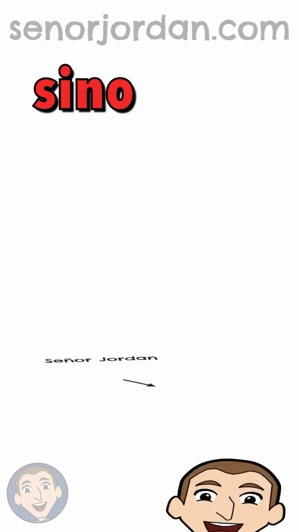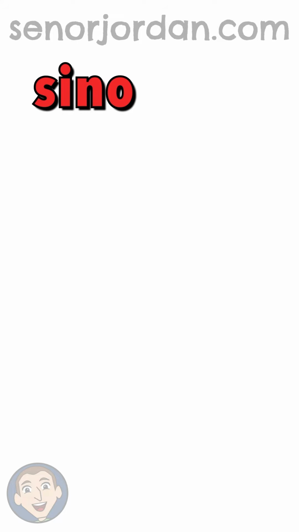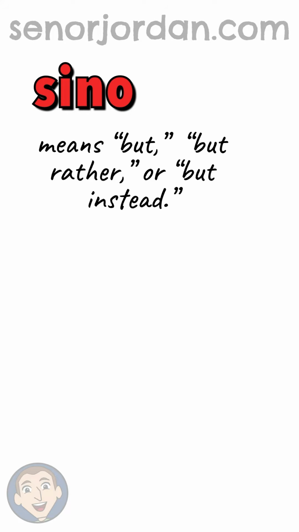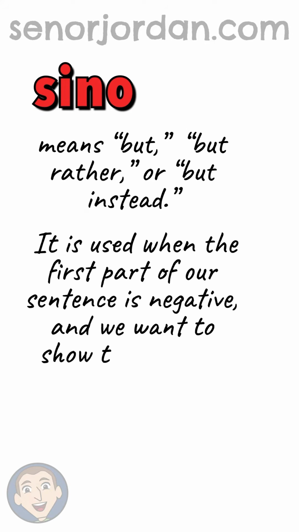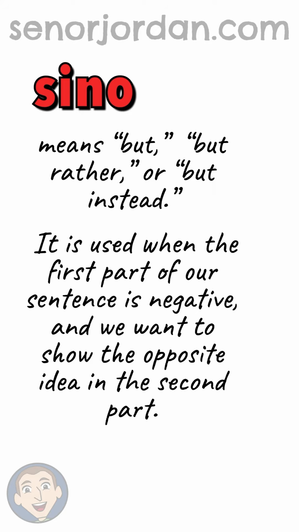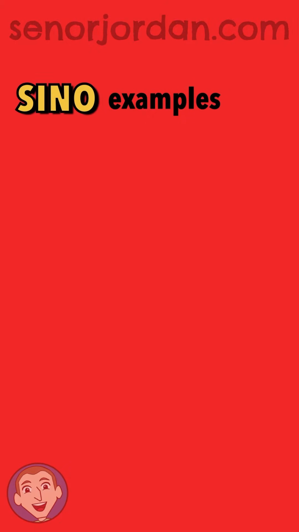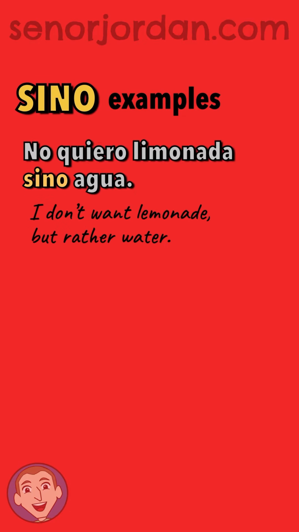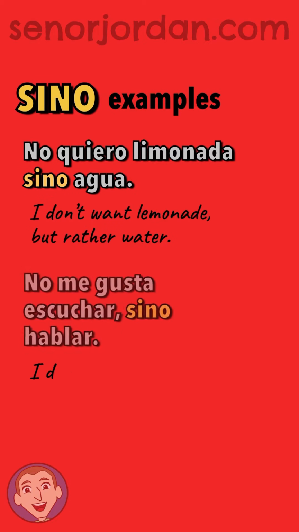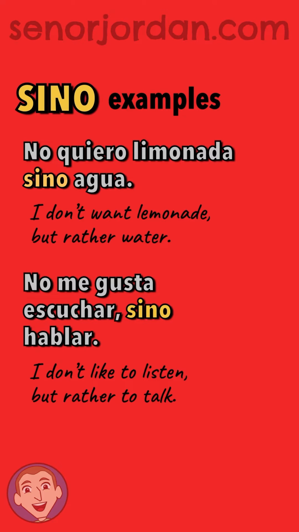First, let's talk about sino. In a previous lesson, we saw that sino is used when we want to say but rather, or but instead. And it is used when the first part of our sentence is negative and we want to show the opposite idea in the second part. Here are some example sentences with sino. No quiero limonada sino agua. No me gusta escuchar, sino hablar.